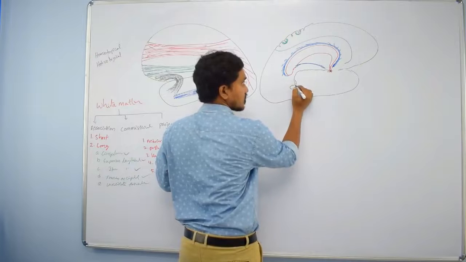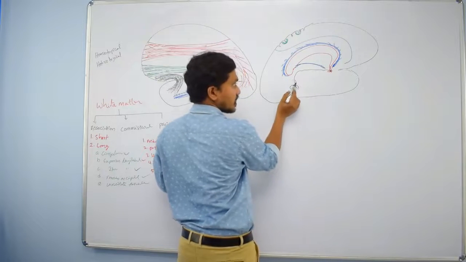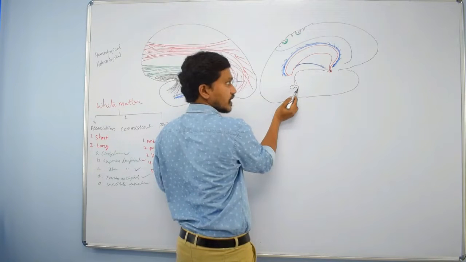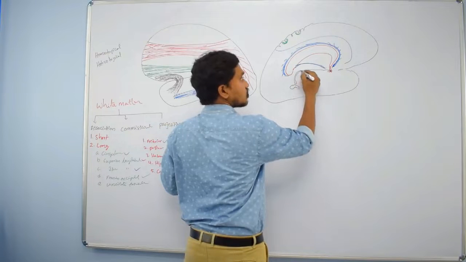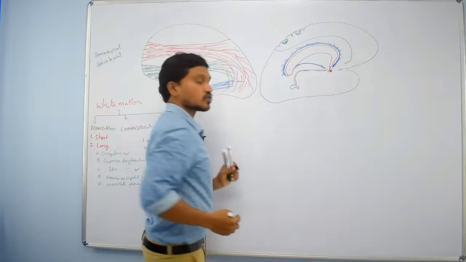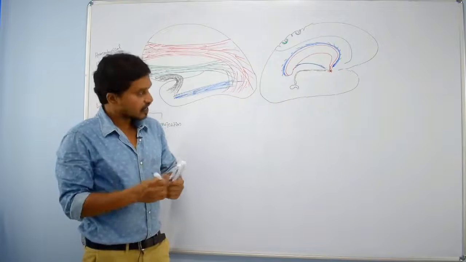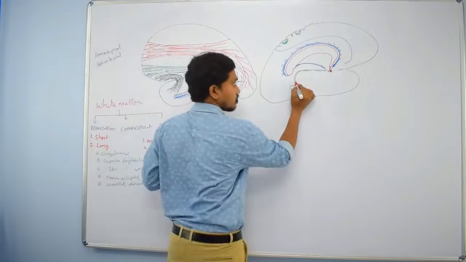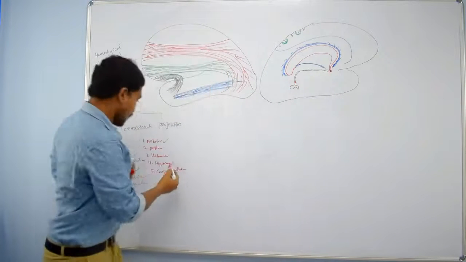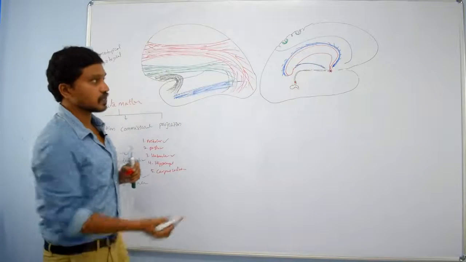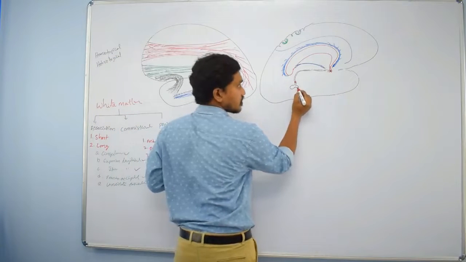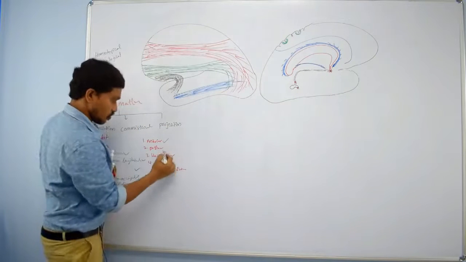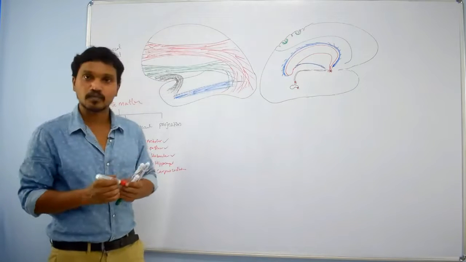So this is the superior lamina of the stalk of the pineal gland, and this is the inferior lamina of the stalk of the pineal gland. Is it? So the superior lamina of the pineal gland contains a bundle of commissural fibers. This bundle of commissural fibers we are calling habenular commissure. And in the inferior lamina of the pineal gland, we can find the posterior commissure. Clear?